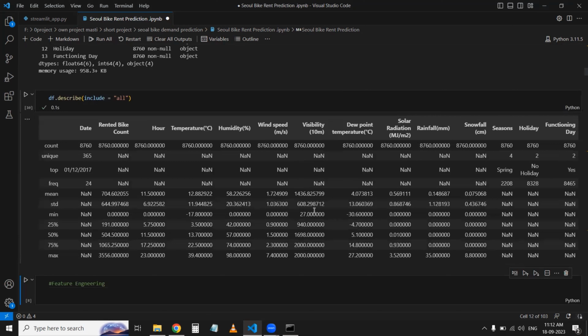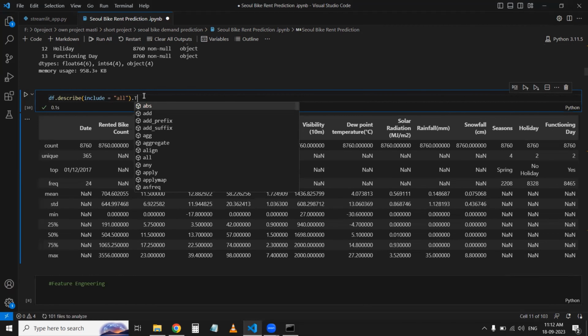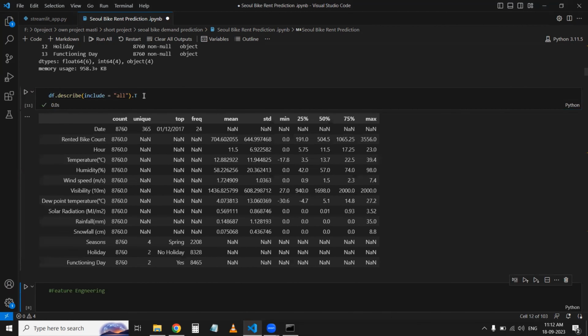This is the problem, because I have to see this in very large format, but I don't want to see it in large, so that's why I've written dot T. It will just transpose all the values in short.